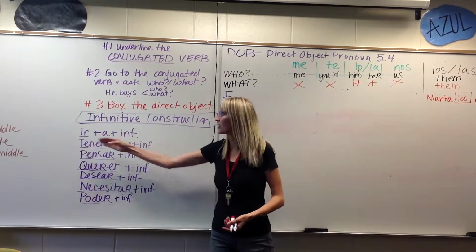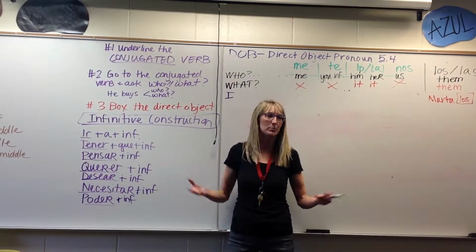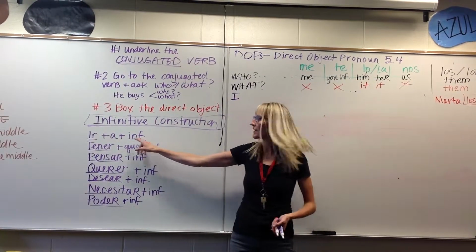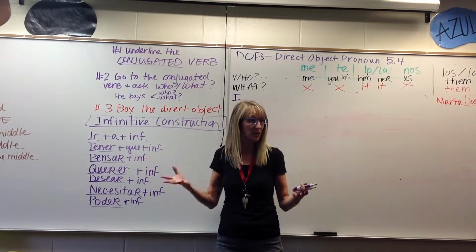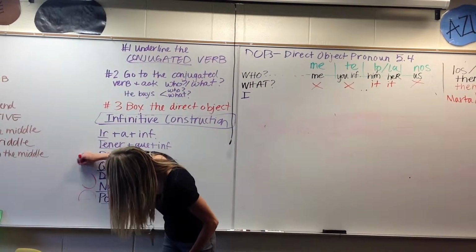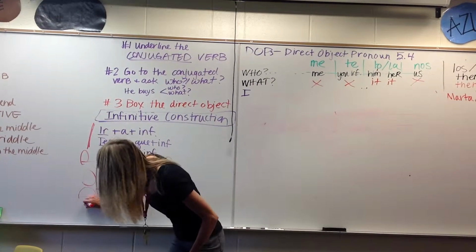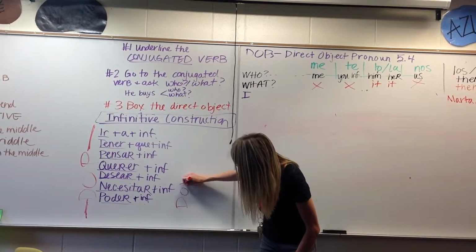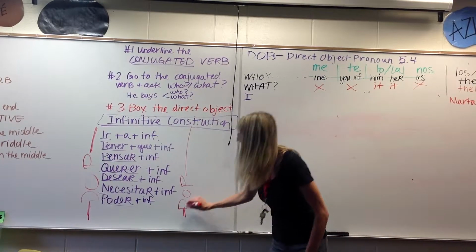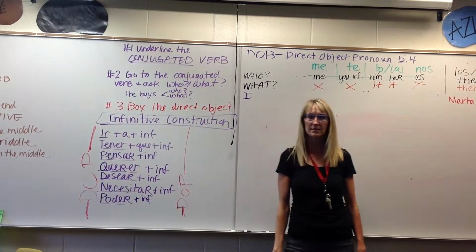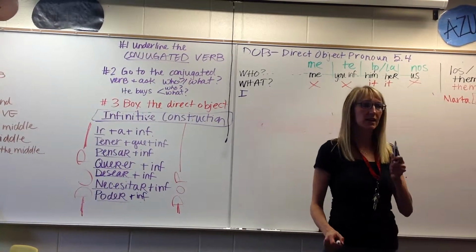So if we look at ir plus a plus an infinitive, where would the middle be, for example? Like in between the a and the infinitive. We can maybe put on our notes here, the DOP can go right here, or it can go right here. But you can never put it in the middle, even if it is a riddle, never put it in the middle. Yes? Okay.